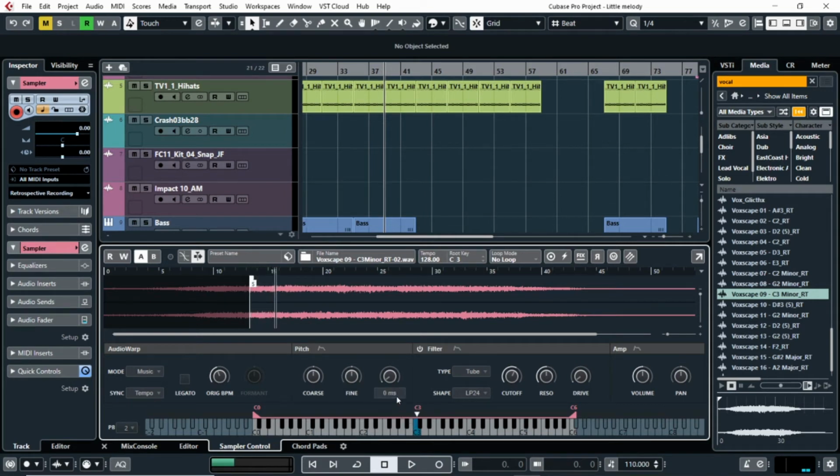I just quickly want to let you know that you should set the root key to the note or key your sample is in to make everything easier. As you can see, the key changes on the keyboard in the lower part of the sampler track.